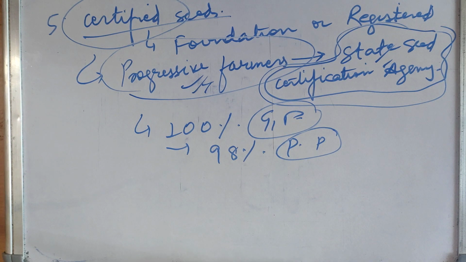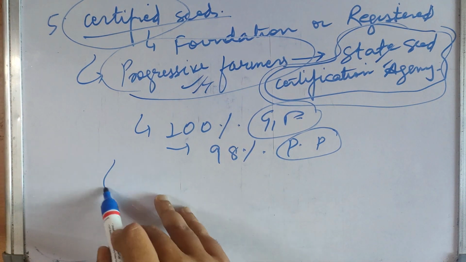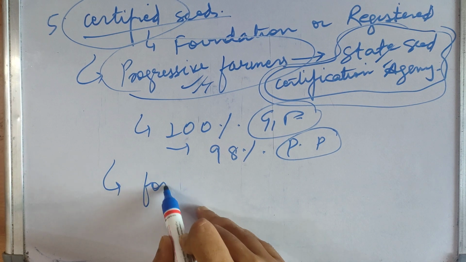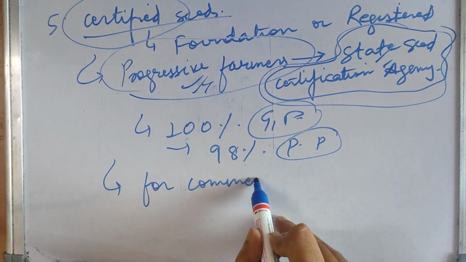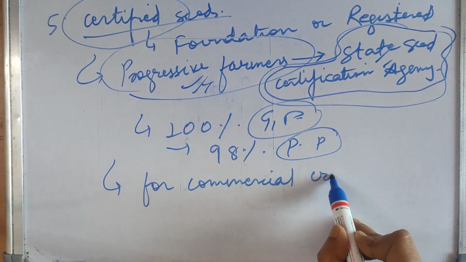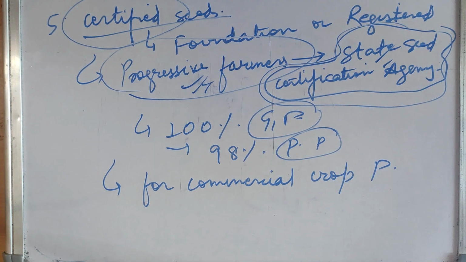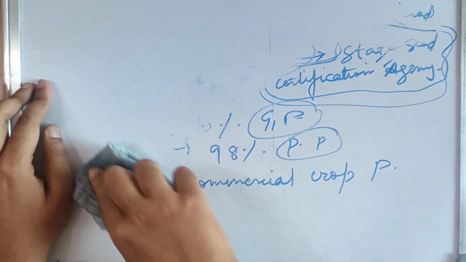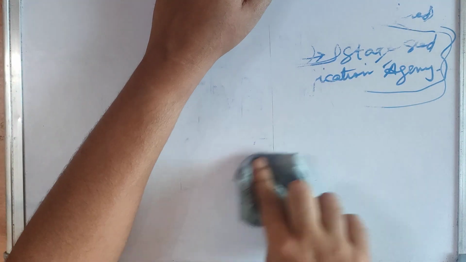After getting this certificate, I can sell these seeds commercially. These seeds are used for commercial crop production. So these were the classes of improved seeds, and this was about certified seeds. I hope you all understand this.